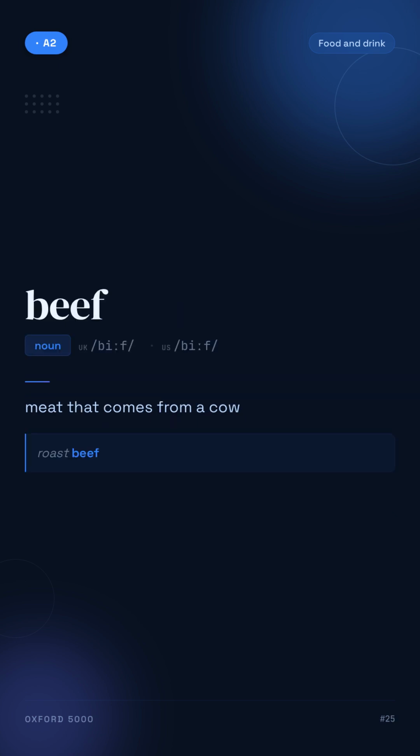Beef. Meat that comes from a cow. For example, roast beef.